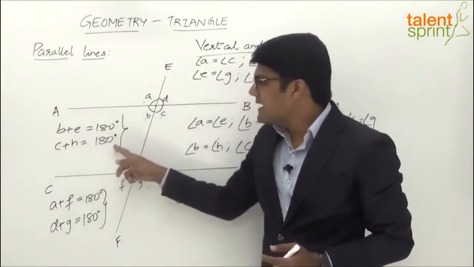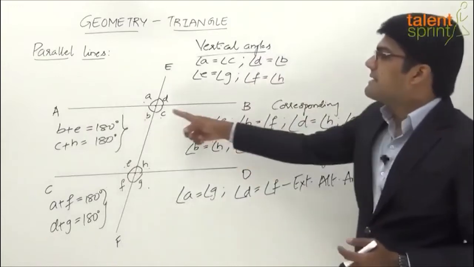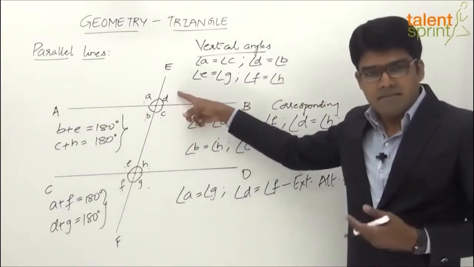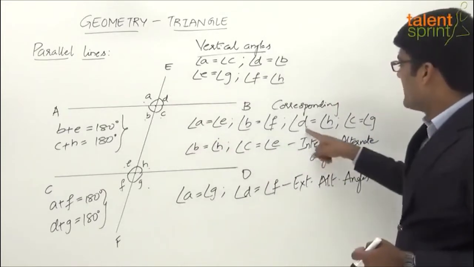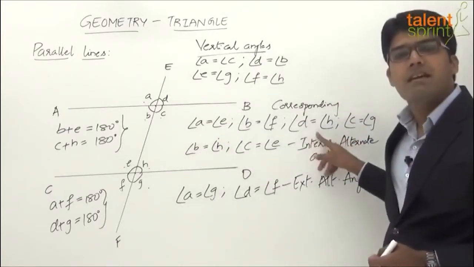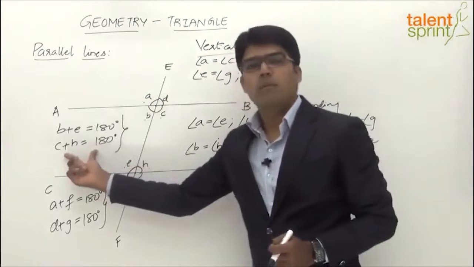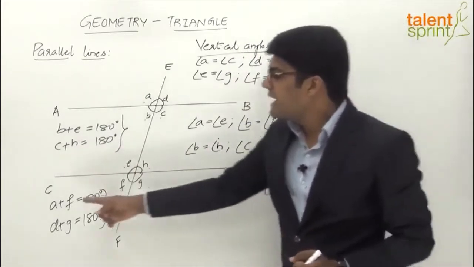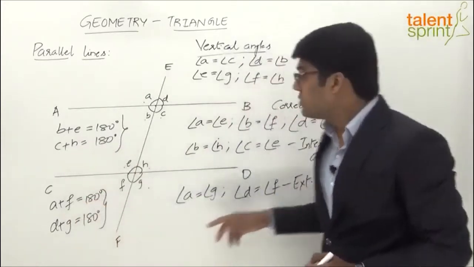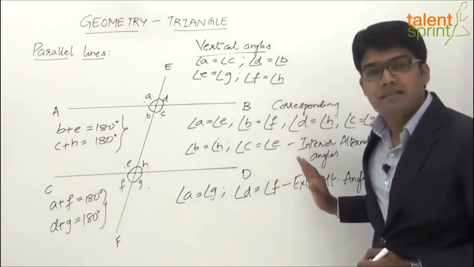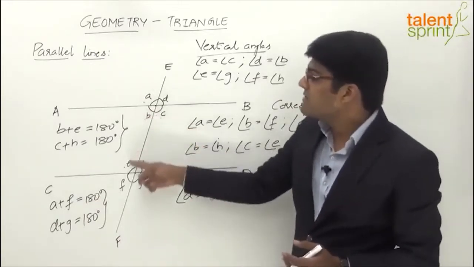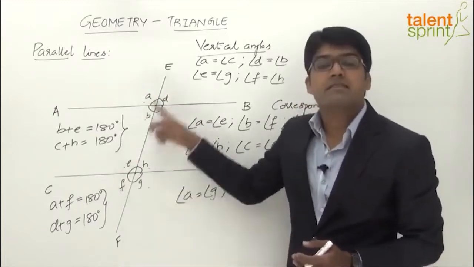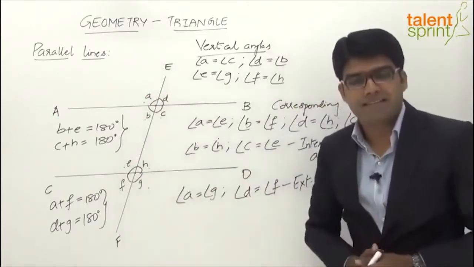Likewise, C plus H equals 180. How do we say that? See, C plus D is equal to 180 degrees. That's a very straightforward point. But D is equal to H. Where do we find D equals H? Here, because D and H are corresponding angles. So C plus H will become 180 degrees. Same is the case with A plus F and D plus G. So through the equality of various types of angles that we have seen here, it is very easy to understand why interior angles on the same side and exterior angles on the same side make supplementary angles.